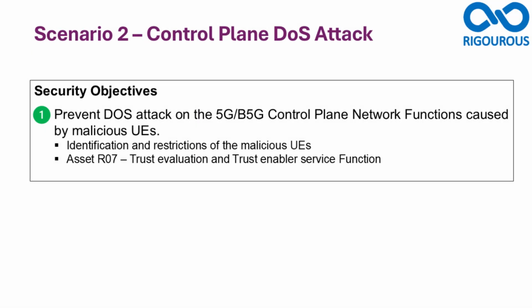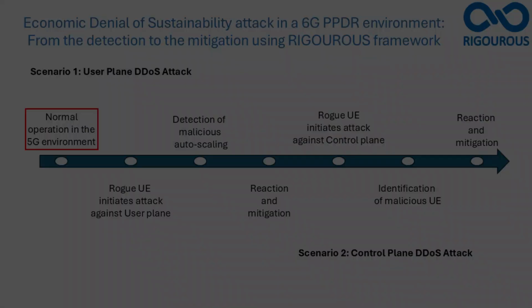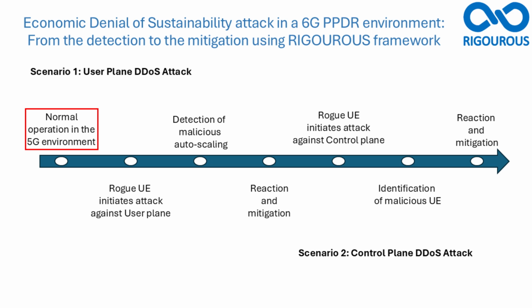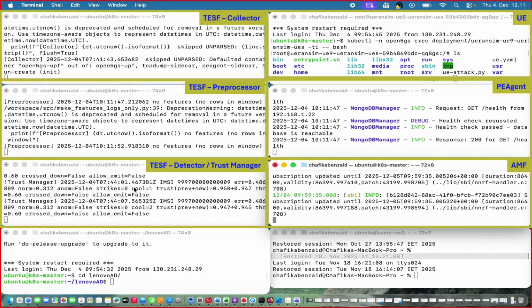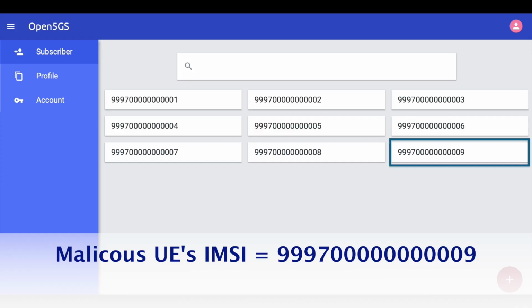Moving on to Scenario 2, here the focus is to prevent DoS attacks against the 5G/B5G control plane network functions caused by malicious UEs. Similar to Scenario 1, the system starts in normal operating conditions. TESF is used to assign trust scores to devices attempting to connect to the 5G/B5G infrastructure. We are using Open5GS as the 5GC open source implementation and select one of the UEs to launch the attack,